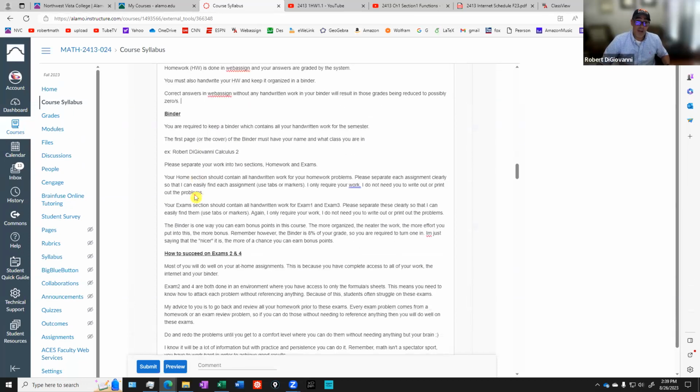All right. So a little bit more about the binder. You've got to keep a binder that has all your handwritten work for the entire semester. The first page of the binder, or you can put it on the cover on the outside of the binder, or it can just be the first page when you open it.